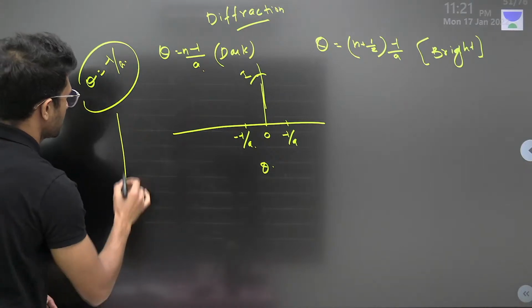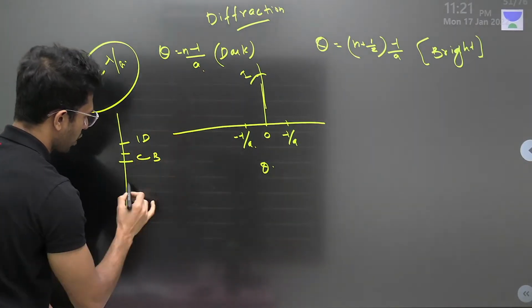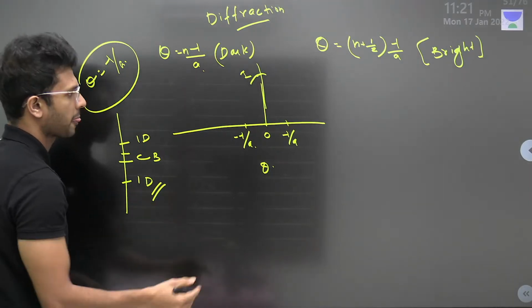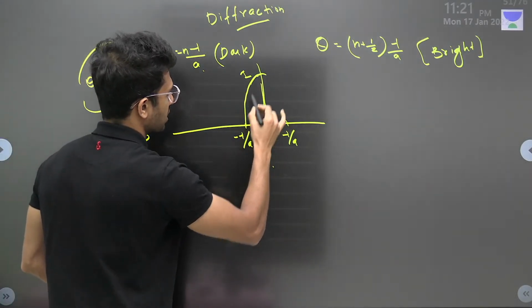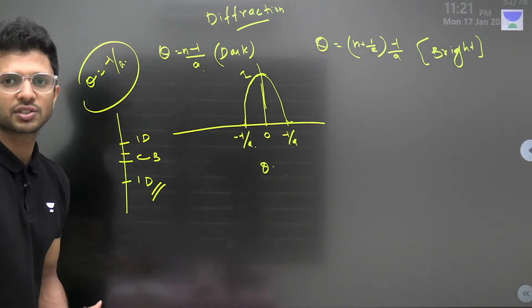I hope you understood. This is a screen. Here we have the central bright. Here we have the first dark on top of it and at the bottom also. So this is what I have done. At plus lambda by a and minus lambda by a, we'll be having the dark fringes.